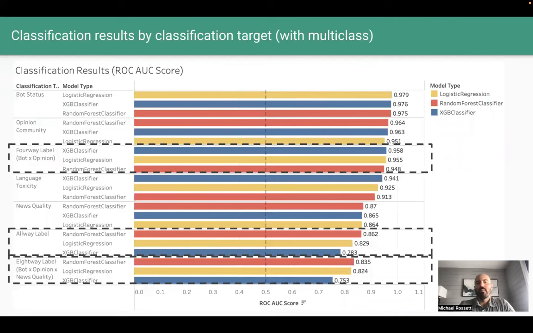We see that when we perform multi-class classification, the results are almost as good as the binary classification equivalents. But when we start adding more and more classes, the results don't do as well. And this is mostly because when we increase the number of classes, the size or the number of users in each class decreases. And so moving forward, we might consider using a larger sample than 7,500 users to make sure there are enough users in each of these classes to see if we can improve the classification accuracy a little more. But anyway, it seems like it does all right.